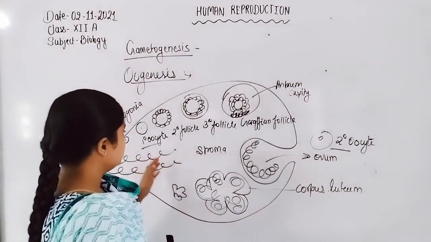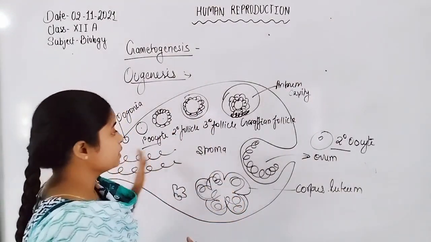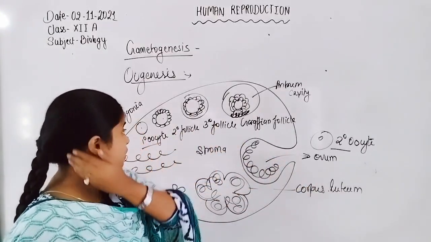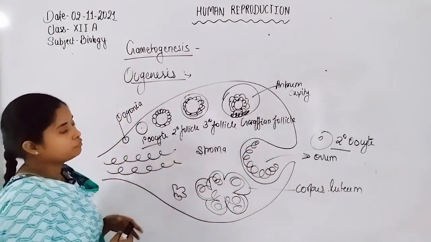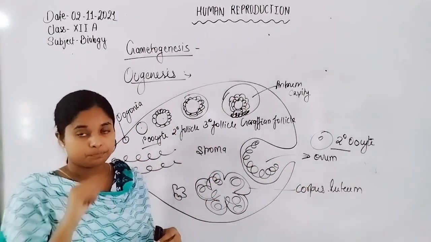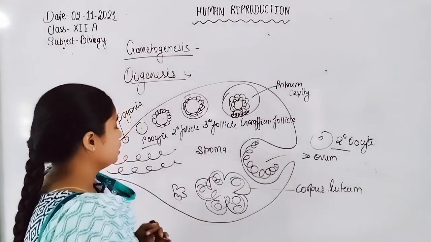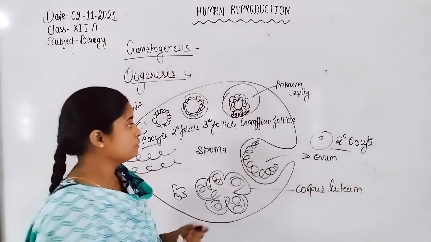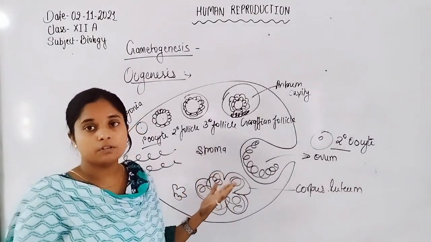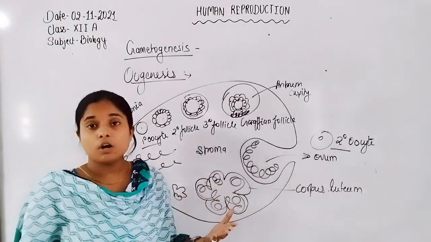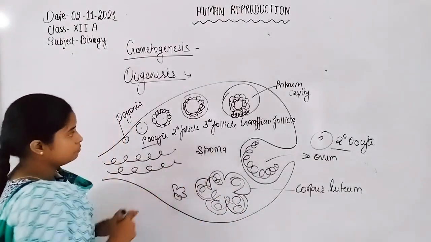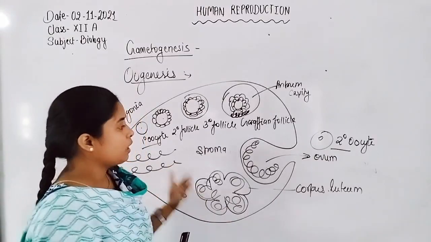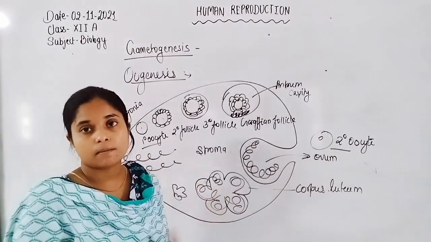Now, these are the stages that come between the primary and secondary oocyte. All these structures are formed by the differentiation method, for the release of estrogen and progesterone hormone. Here are two ovarian hormones, estrogen and progesterone. Estrogen is secreted from the follicular cells and progesterone is secreted from the corpus luteum. These are the structures that form in the oogenesis process.